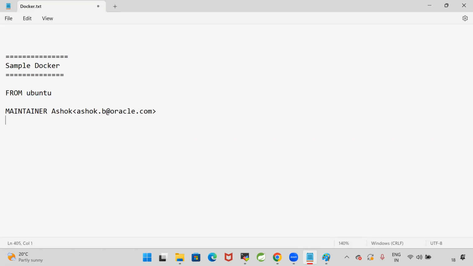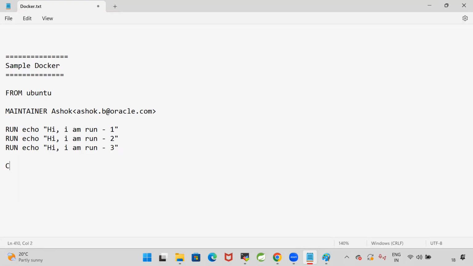Now here, I'm going to specify RUN command, echo. Echo is used to print a message. Hi, I am RUN 1. Run command 1. So first RUN I am executing. Similarly, I'm specifying RUN 2 and RUN 3. RUN 2, RUN 3, I have specified.